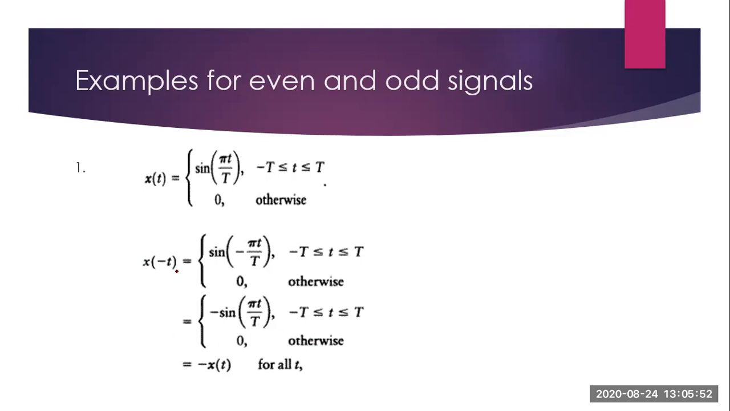So x of minus t is equal to what? Minus x of t. Minus sine pi t by T is minus x of t. So this is an odd signal, since x of minus t is equal to minus x of t.